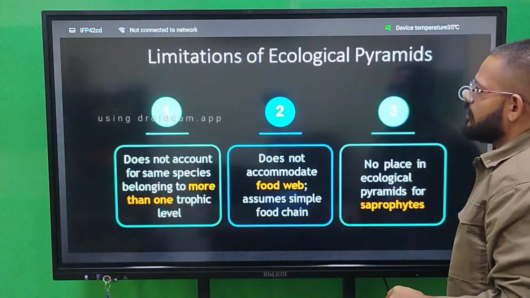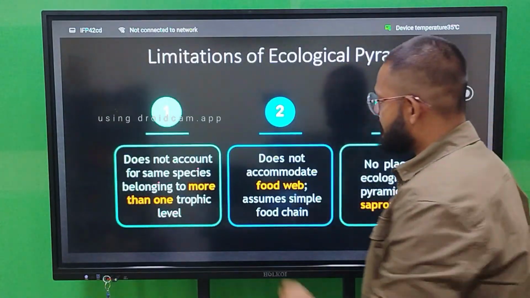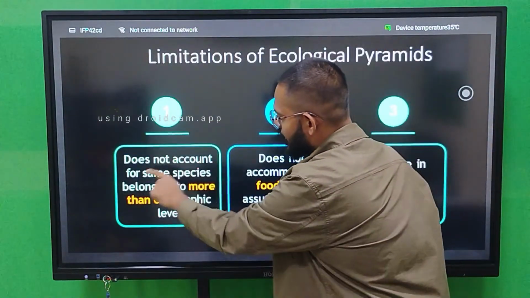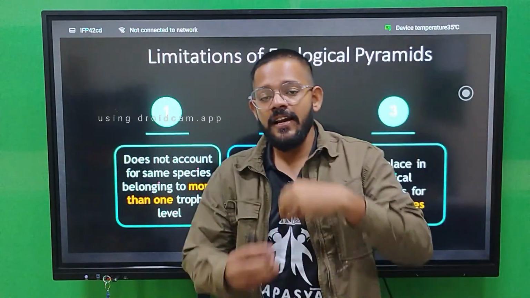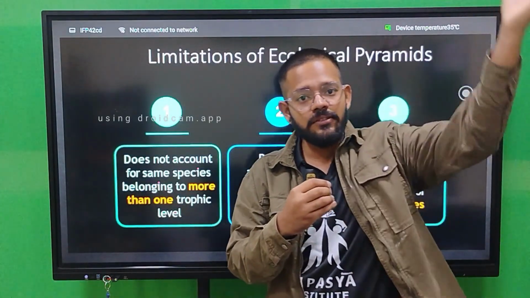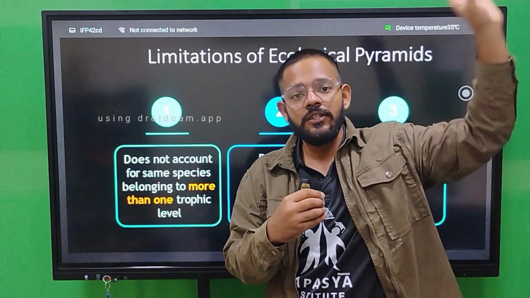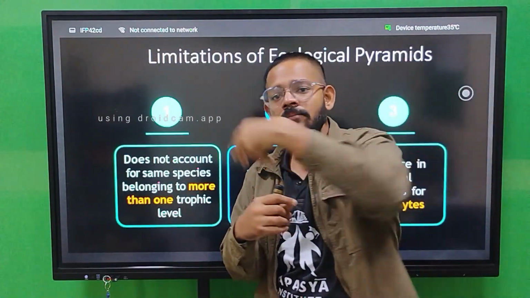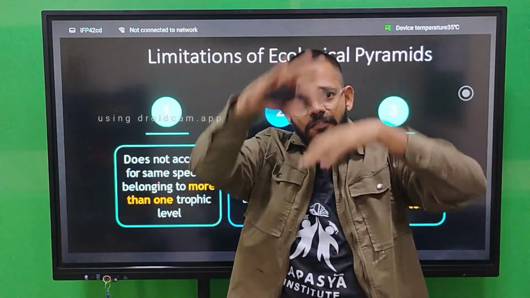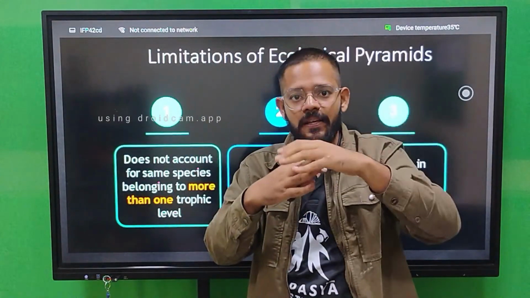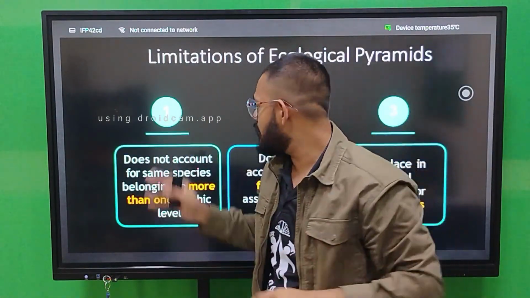Then the limitations of ecological pyramids. We have three limitations. First, it does not account for the same species belonging to more than one trophic level. It means a deer may be a herbivore in some pyramid, while in another it may be in the secondary level, so the change of an organism's trophic level is not accounted for in pyramids.